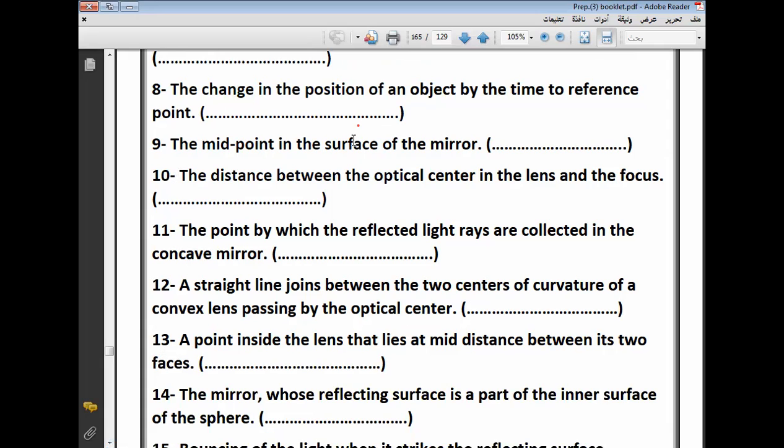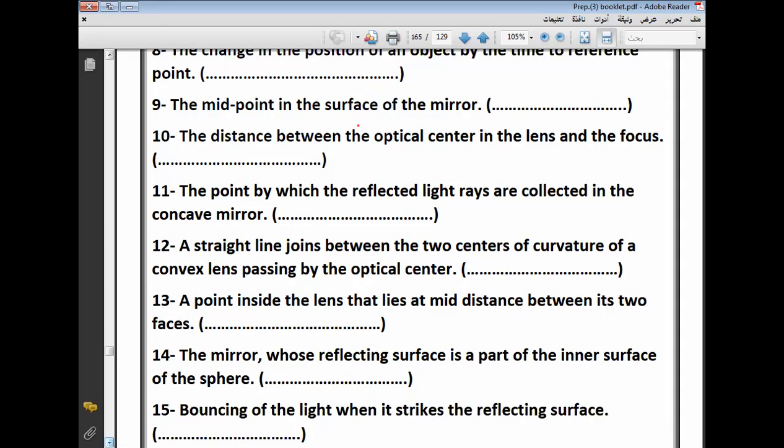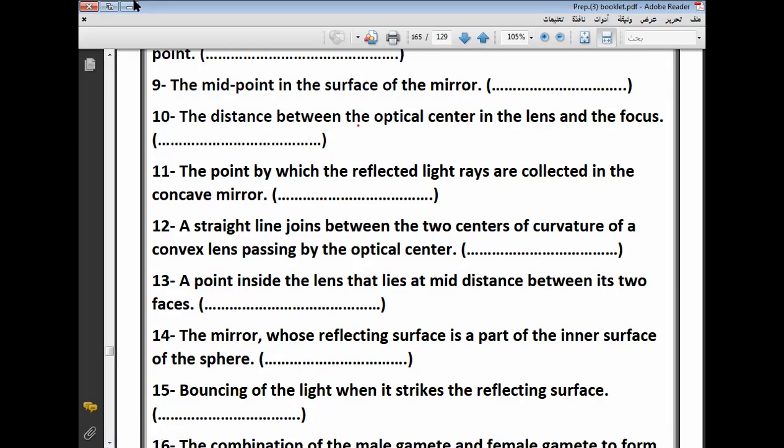The change in the position of an object by the time to a reference point, motion. Motion, excellent. Muhammad, number 9. The midpoint in the surface of the mirror, the pole. Excellent. Pole of the mirror. If I have a concave mirror, the midpoint here is called the pole of the mirror. Excellent. Thanks, Muhammad.